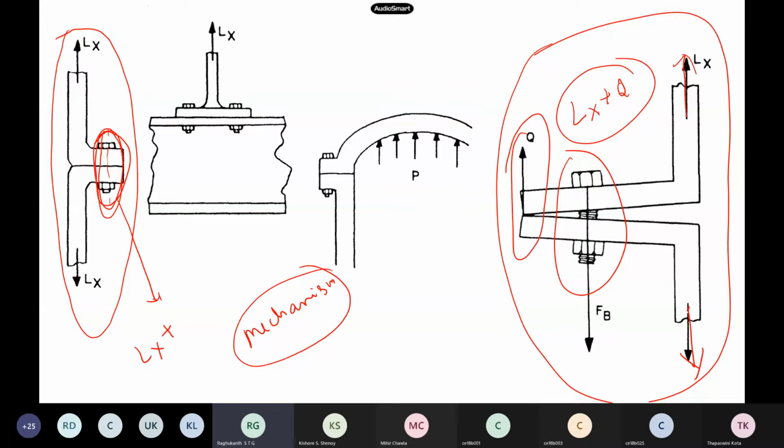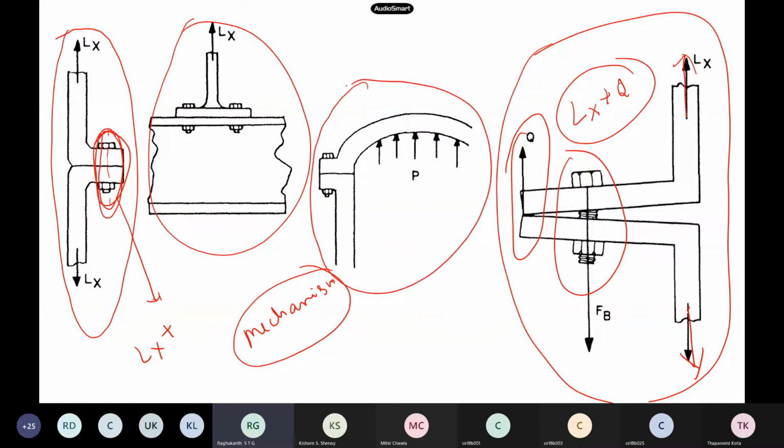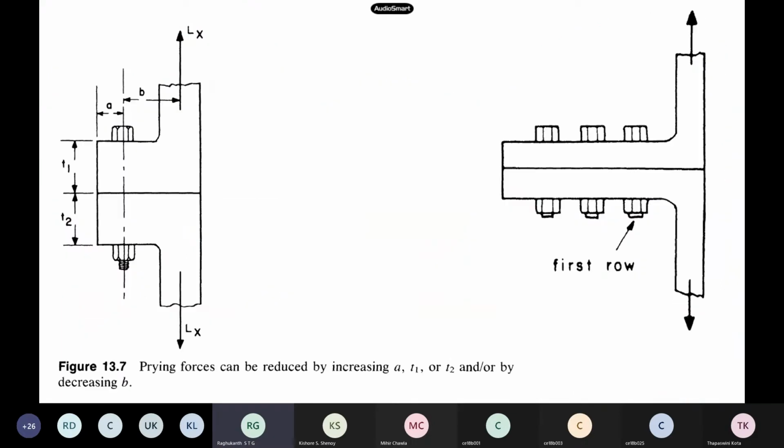These prying forces are very important, essential anyway in our steel structures, and in civil, even in mechanical and aerospace also. You can see here also, I have a bolt here. Now the pressure is applied like this, and pressure is also like a tension kind of a thing. So what happens at this edge is you will see the prying forces Q. The force has to be increased slightly to account for this Q value also.